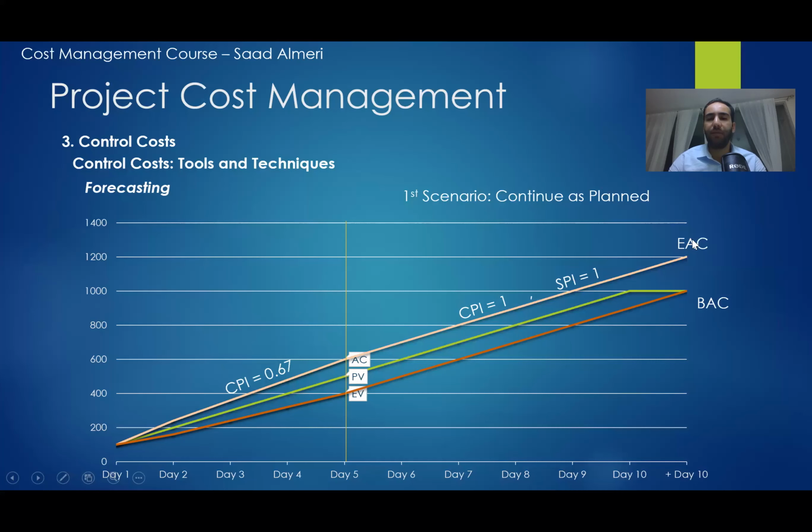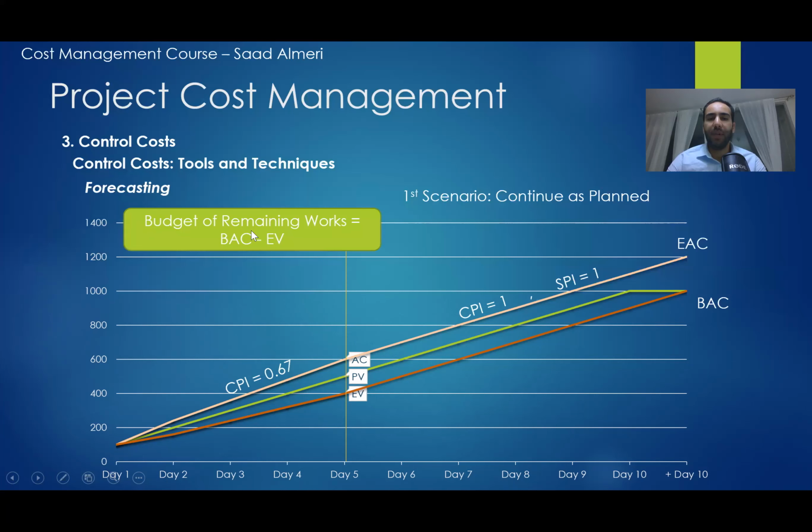So here we have two values. The first one is the estimate at complete, the estimated amount that I'm going to spend at the end of the project, versus the budget at complete, which is the original amount of budget. So this is the difference between the two terms.